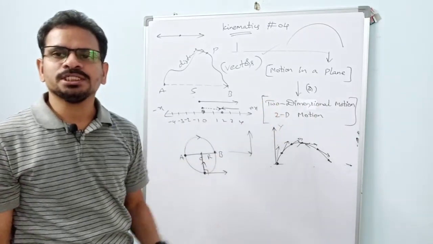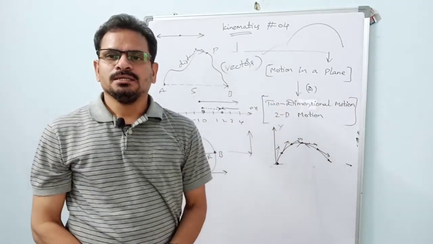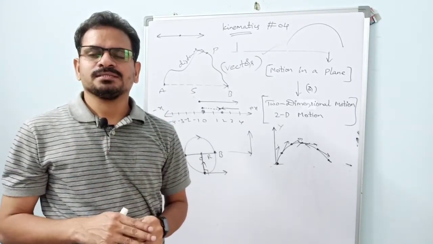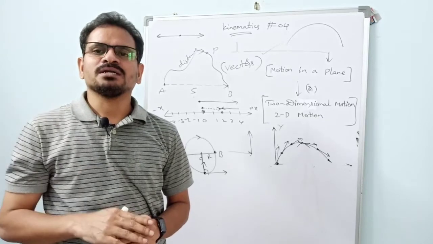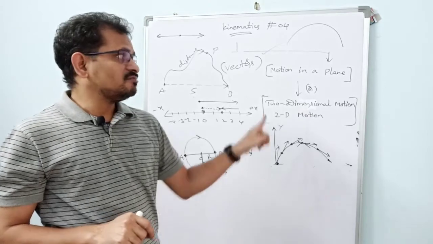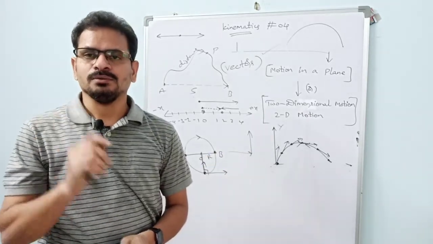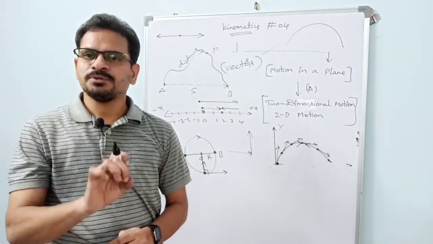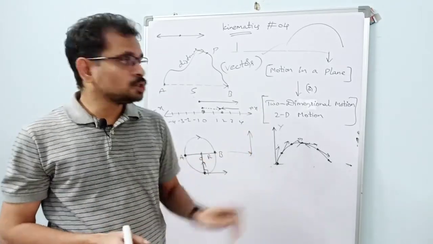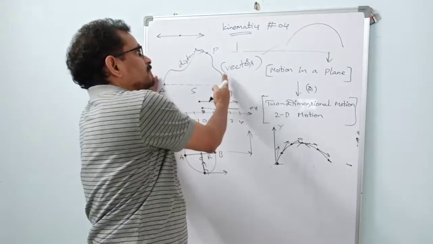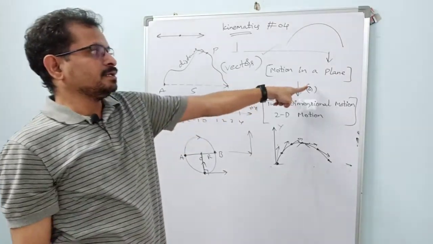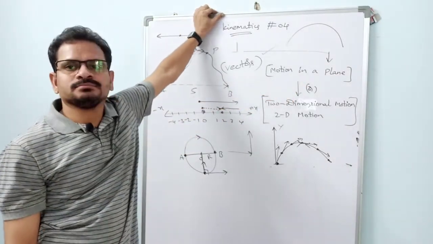And vectors is very crucial not only for this chapter but for the entire physics, for the mechanics part and for the electromagnetics part, that is nearly 70 to 80% of the physics syllabus, where vectors play a vital role. So you should be thorough in vectors. After completion of this, we deal with vectors, then only we can learn the chapter motion in a plane.